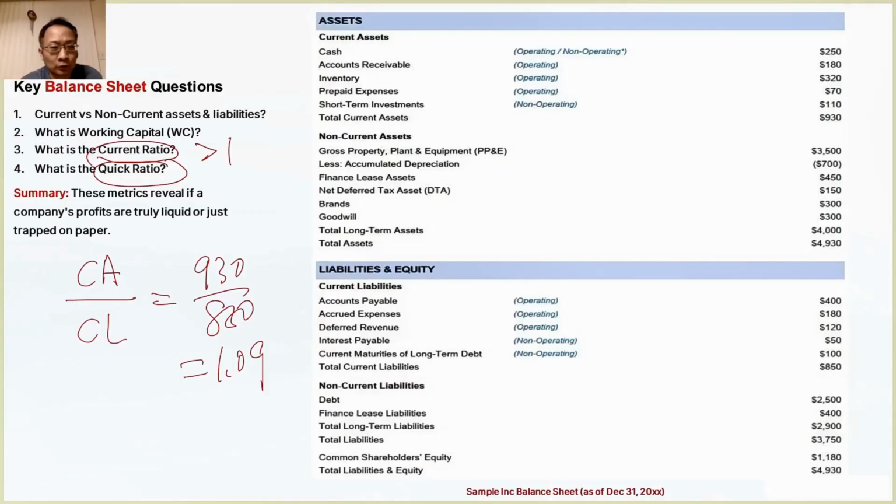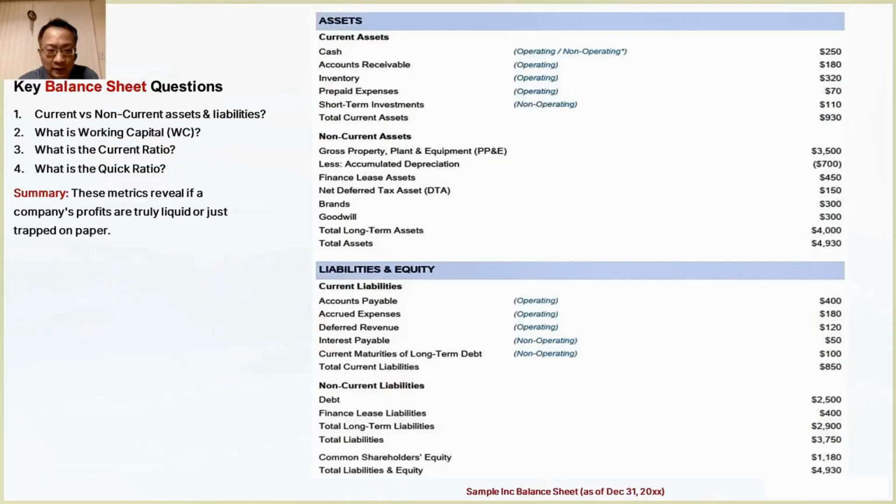Obviously, greater than 1 is good, and less than 1 is definitely not so good. Short-term assets must be higher than short-term liabilities. They need to be higher, and the higher the better. Okay, so in this situation, we can look at an even more important indicator called the quick ratio. Sometimes it's also called the acid-test ratio. No matter what it's called, it's basically the same thing, just a different name for the same concept. That is, how quickly your short-term assets can be converted into cash to pay off these short-term liabilities.